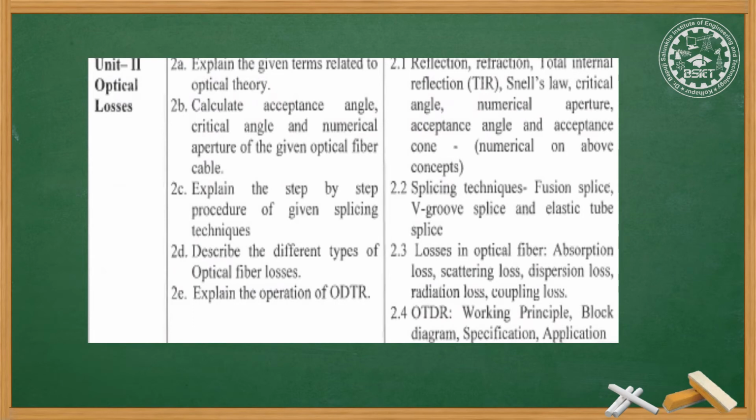Now in the second unit we will study the optical losses. Then we will see different definitions which are used in this optical fiber communication, like reflection, refraction, total internal reflection. Then Snell's law we will study, critical angle, NA, that is numerical aperture, acceptance angle, acceptance cone we will be studying. We will have some numericals in this chapter. Then we will see the splicing techniques, then different types of losses, and OTDR, that is optical time domain reflectometer.